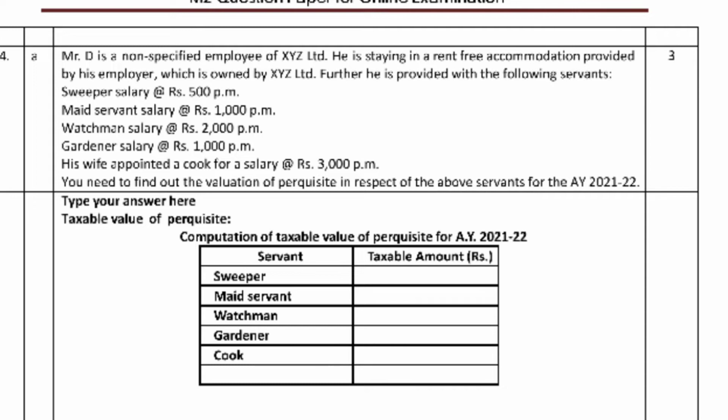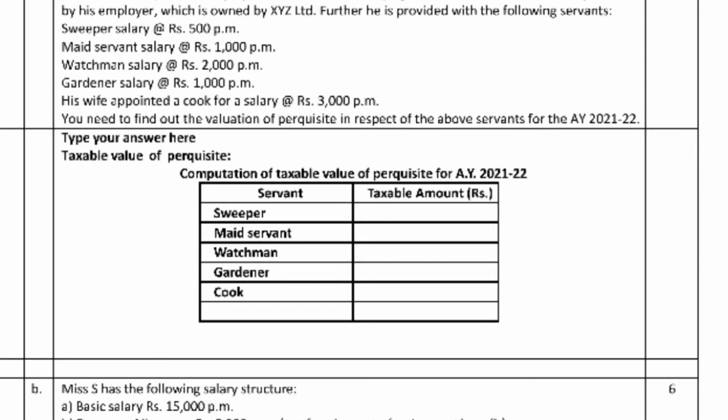So the total: sweeper salary 500 into 12, that is 6,000.